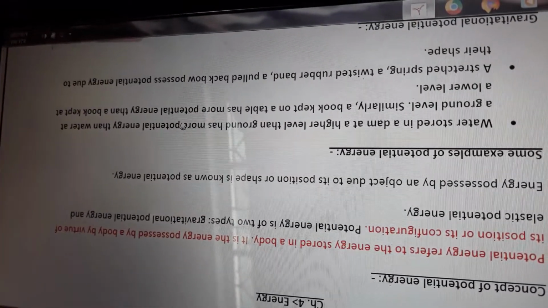Water stored in a dam at a higher level than the ground has more potential energy than water at ground level. Similarly, a book kept on a table has more potential energy than a book kept at a lower level. A straight spring, a twisted rubber band, and a pulled back bow possess potential energy due to their shape.